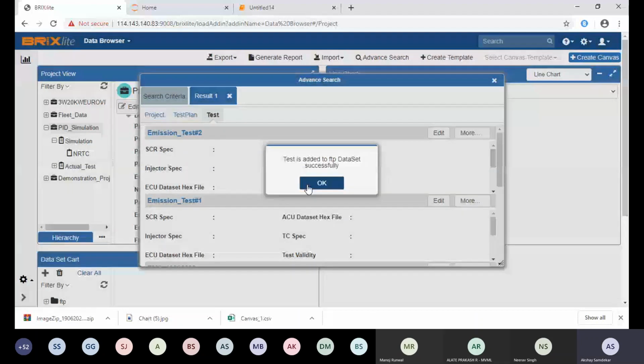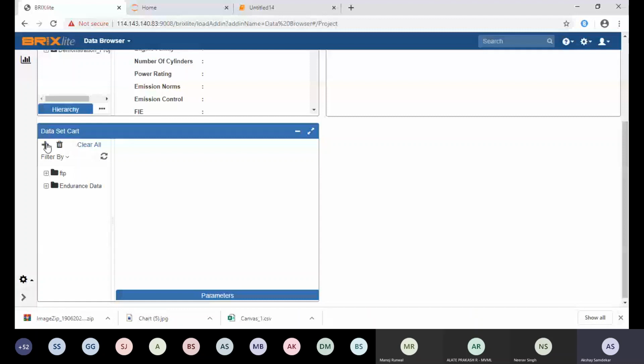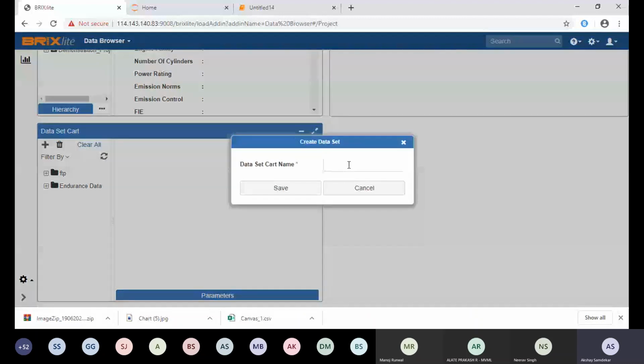Anytime I can create my data set. Suppose I want this particular test to be inserted in my data set. What I need to do is just drag and drop this test to the data set. The test will get added to your data set and you can work on this particular test.